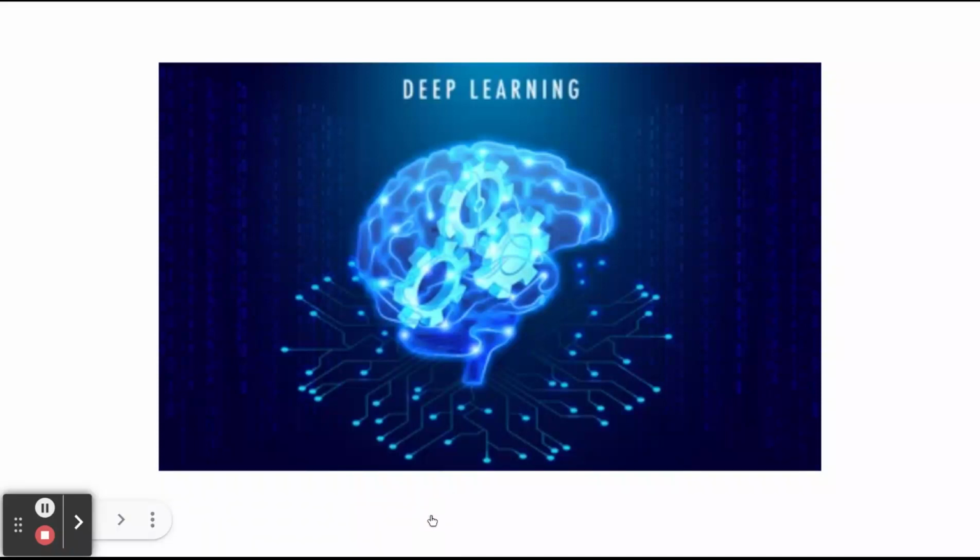Hello guys, now we are going to see about deep learning. We know that deep learning is a subtopic of machine learning. Deep learning is popular and is now implemented in every AI platform. Deep learning is a type of machine learning that uses artificial neural networks to learn from data. It is a subset of machine learning that uses multiple layers to progressively extract higher-level features from the raw input.